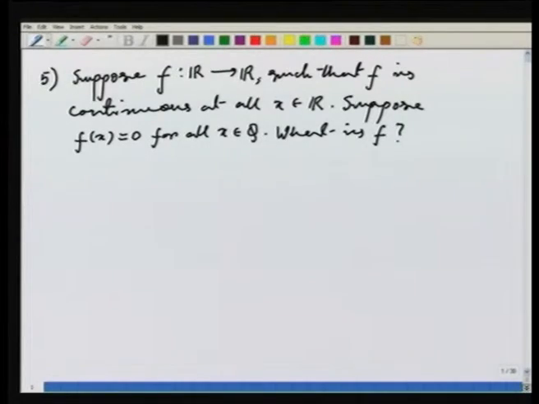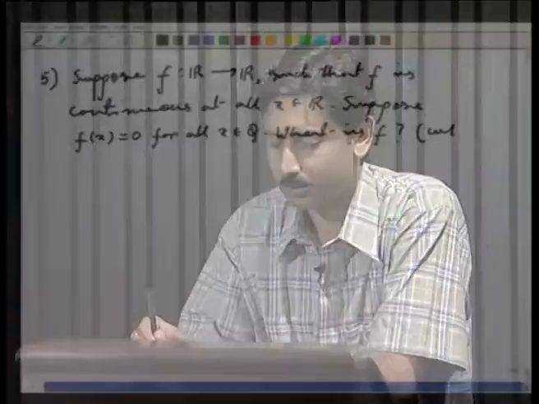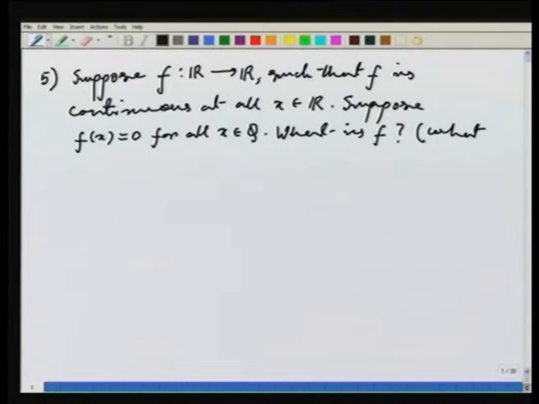So, the meaning of the question is, what is the value of the function at all points which are irrational? That is, what is f(x) if x belongs to R minus Q? That is the question we are asking.